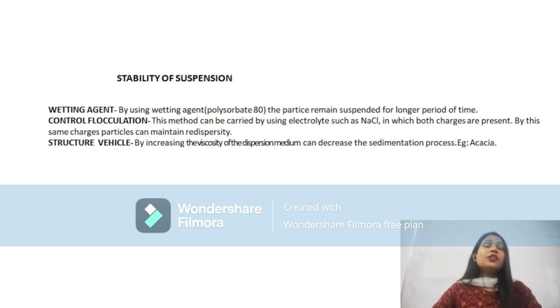As we have seen in the disadvantages of suspension, stability and sedimentation are a major concern, which leads to instability of the suspension. So the topic here is stability of suspension. How can we maintain the stability of the suspension? By using the weighting agent, by using controlled flocculation, and by using the structured vehicle. Let's discuss these three factors in detail.